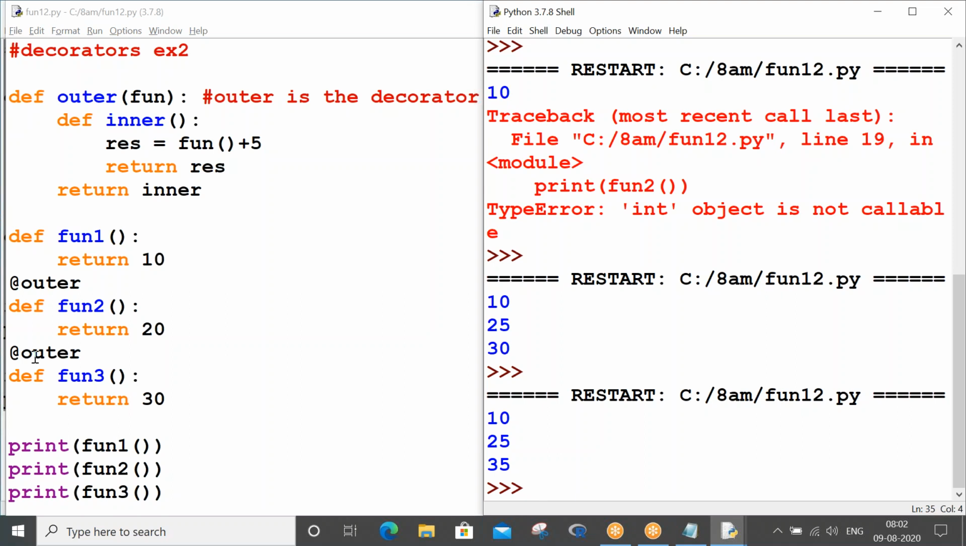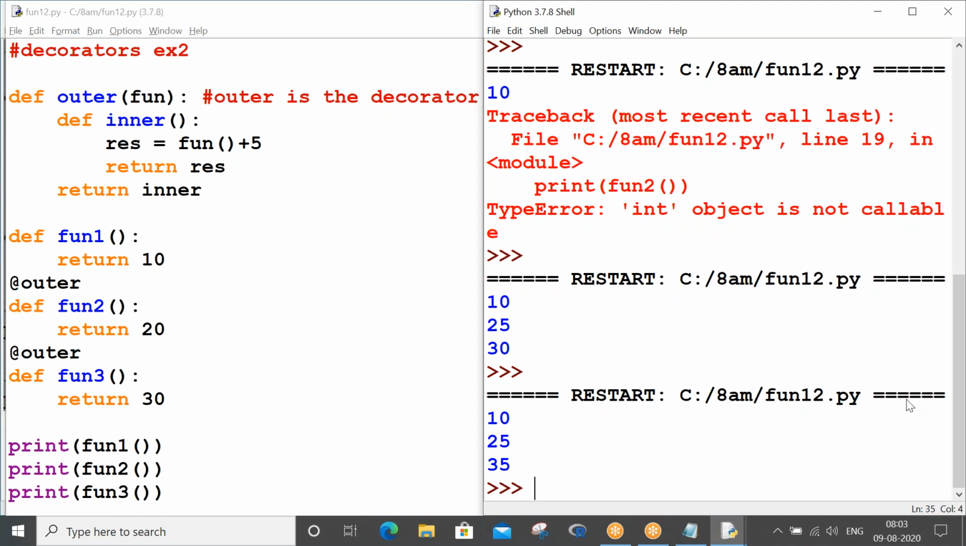If you have to do their own specific decorations, then for every respective function you have to define separate decorators. This kind of concept means all functions will get reflected with only some constant change. If every function should be affected with different modifications and different values, then you have to write multiple decorators. Getting my point? So that's how your decorators work.